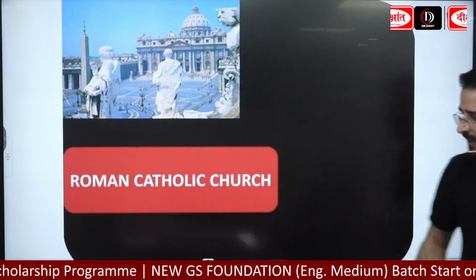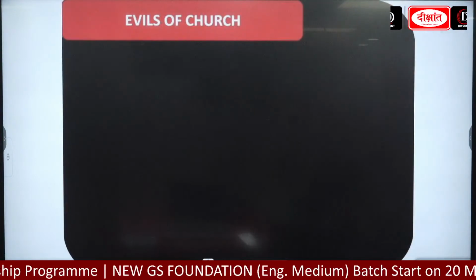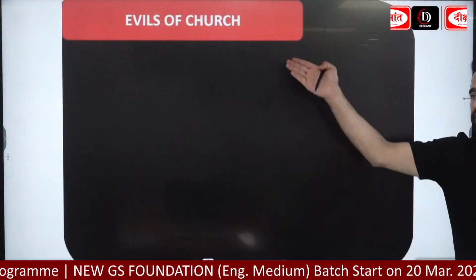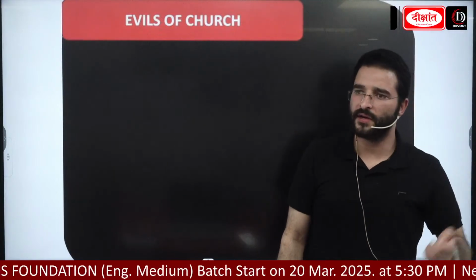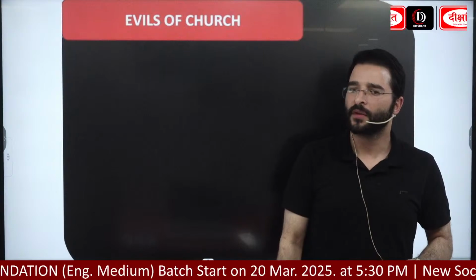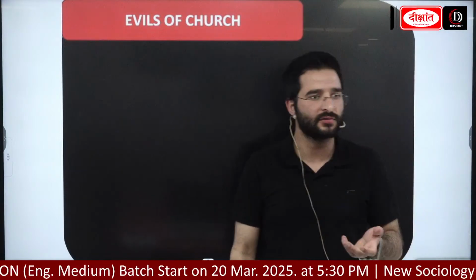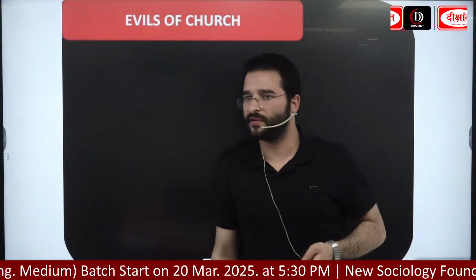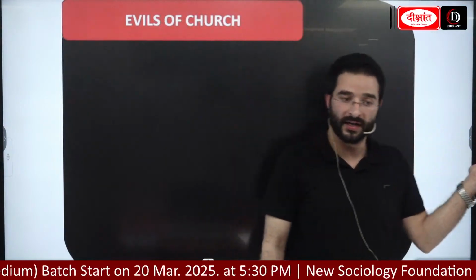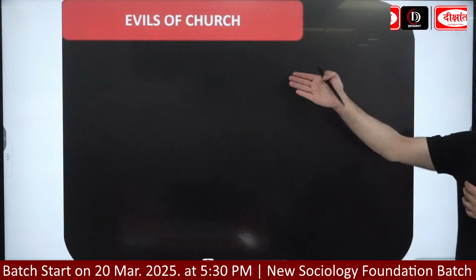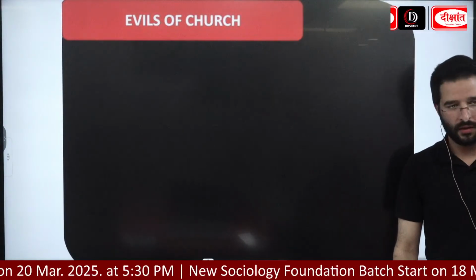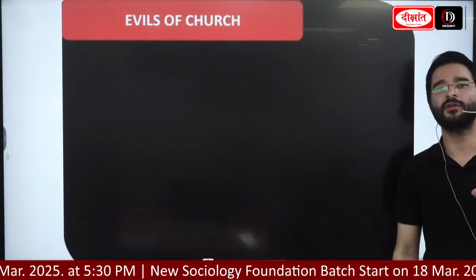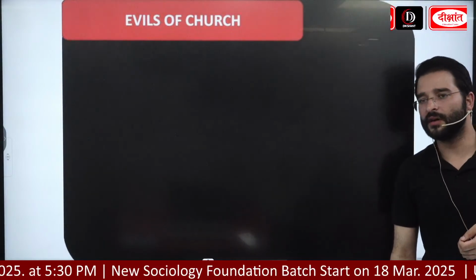And then after that, guys, we had looked at the evils of the church as well. In the Middle Ages, from 600 AD to 1500 AD, we saw there were many evils in the form of money for every ritual, money for every post, and the church started selling letters of indulgence by which sins were removed and people could directly go to heaven. Not just that, we also saw that confession of sins was made compulsory once a year, and a breach of that rule resulted in severe punishment.